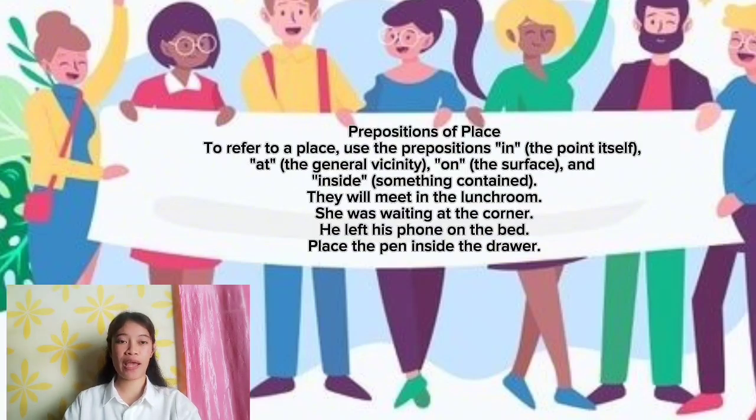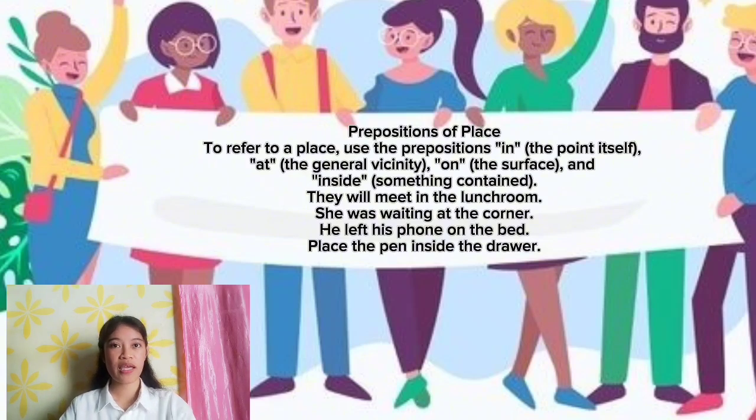Prepositions of place. To refer to a place, use the preposition in for the point itself, at for the general vicinity, and on for the surface, and inside for something contained. For example, they will meet in the lunch room. She was waiting at the corner. He left his phone on the bed. Placed the pen inside the drawer.